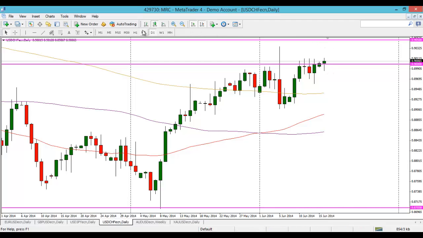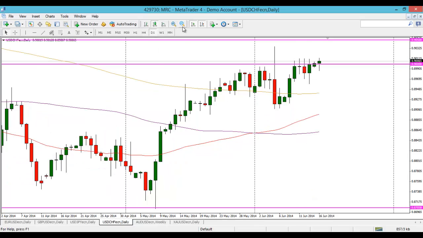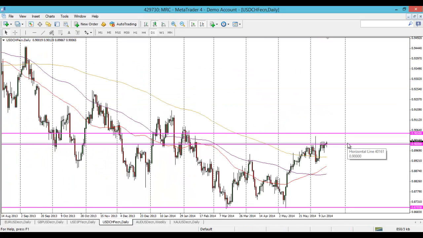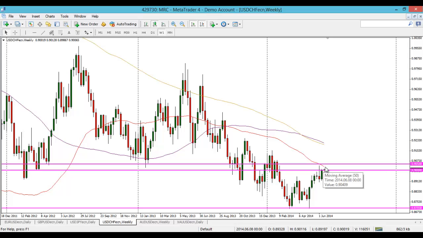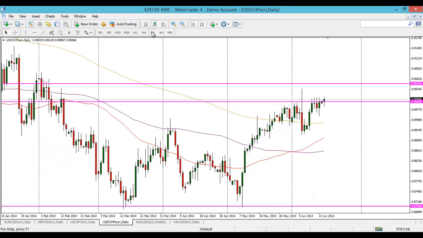So you may see that clear, and I know it's acting that technically, but you can see that's definitely the key line in the sand, and I reckon that will act as support this week. So let's flip it back to this weekly. It's all about this 50-week moving average. I think it will test it this week. That coincides with the 0.9050 level as well. But I think it's just in grind higher mode really. I wouldn't be surprised to see a test of that, maybe even a break above and a weekly close above this week. So in terms of the shorter term time frames, nothing major of interest. It's all about the 0.90 and 0.9050.